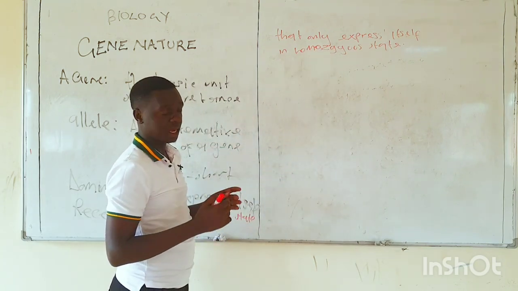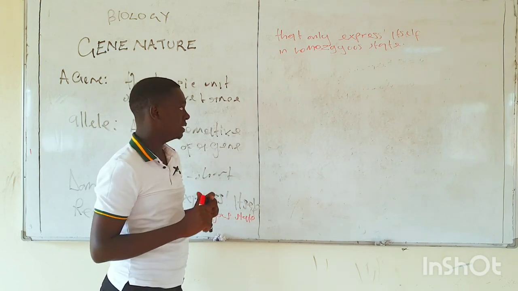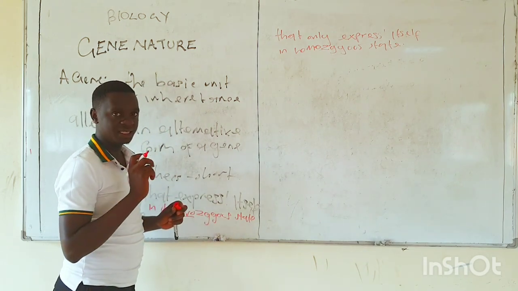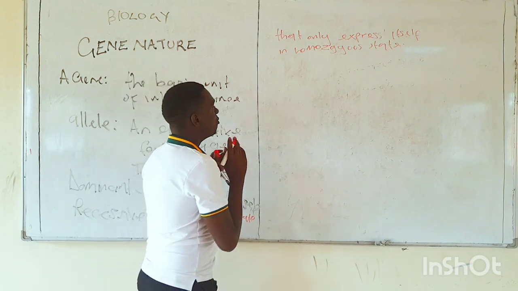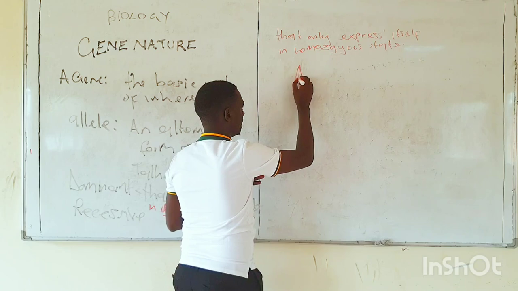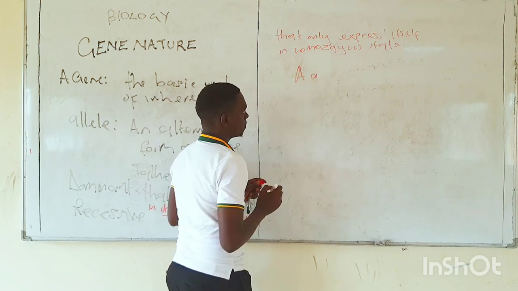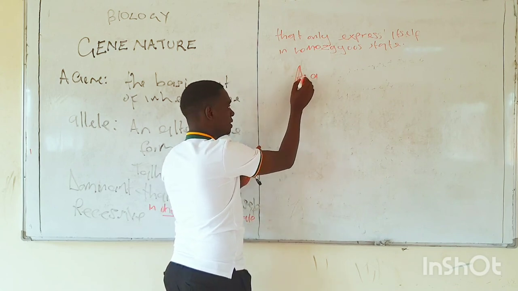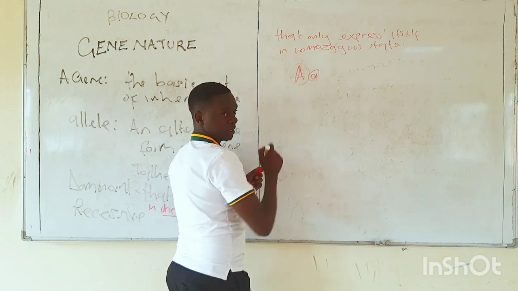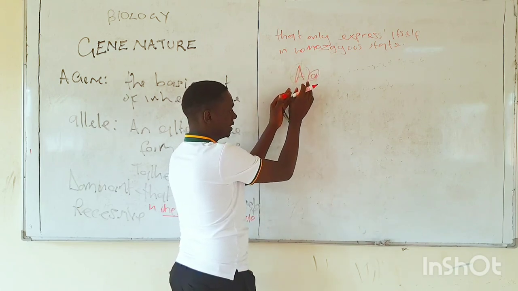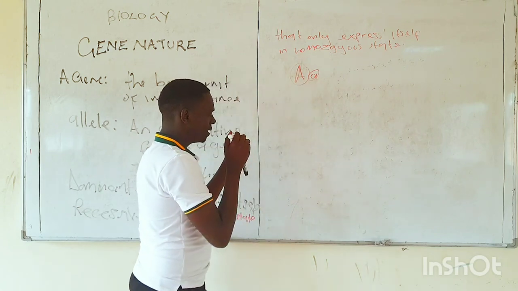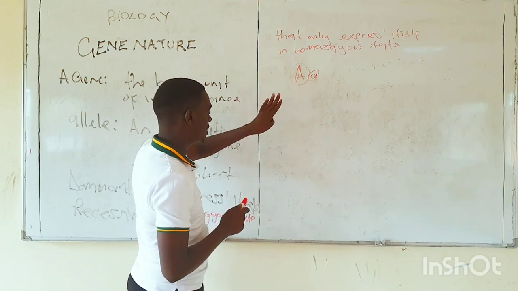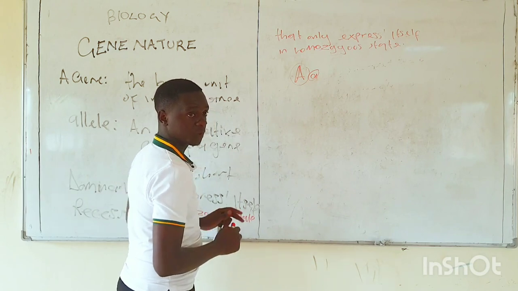Now, these genes are located in the loci of the DNA. Heterozygous means there are two different genes in the same loci. For example, if I have a big A and a small a, this is heterozygous because both of them are A's, but one is big, the other is small. This is what we call the heterozygous state. For a dominant gene, even though there is this small a, it will still express its features in the phenotype of an organism.